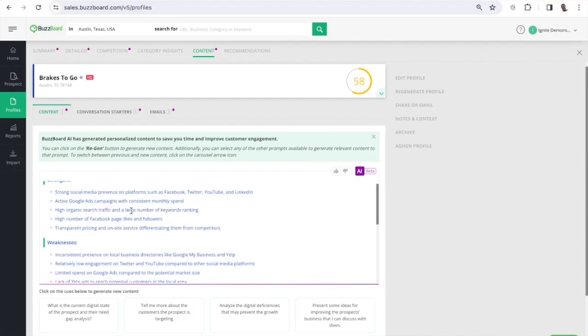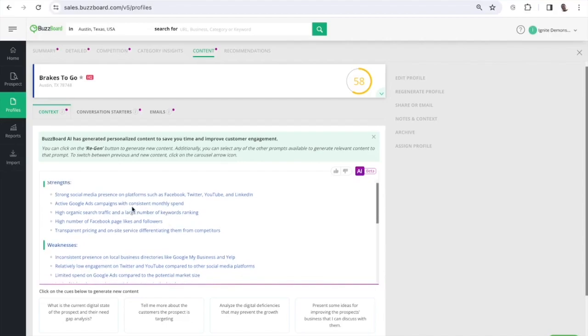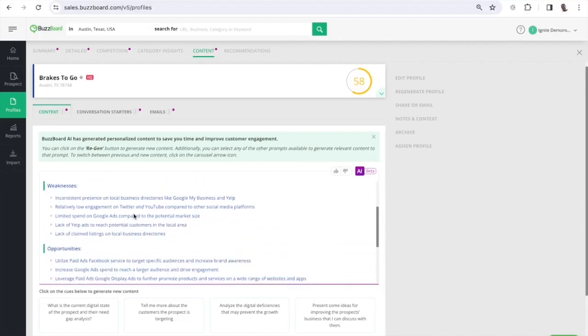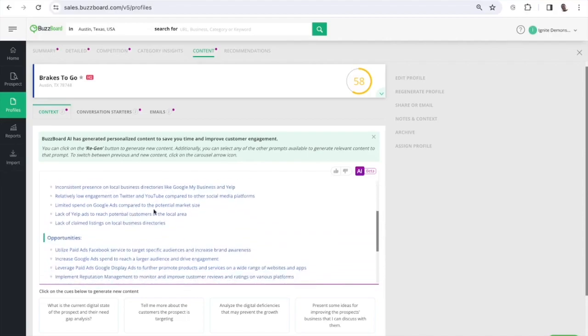So it looks like Breaks to Go's got a strong social media presence on Facebook, Twitter, YouTube, and LinkedIn. They have some active Google campaigns with a monthly spend, and that's great. They're spending money on Google. Maybe we have something we can offer them there as a digital agency that does paid ads. Let's get down to weaknesses and opportunities.